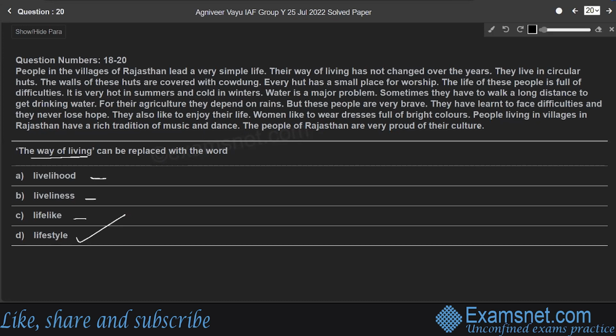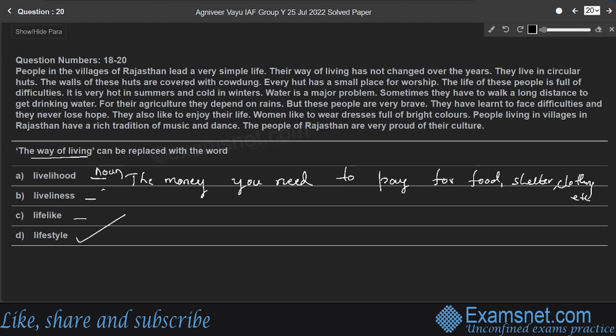Livelihood is a noun form, right? It is nothing but the money you need to pay for food, shelter, or clothing, etc. It is called livelihood. Whereas liveliness means it's a quality. It is also a noun form. The quality of being interesting and exciting is called liveliness.